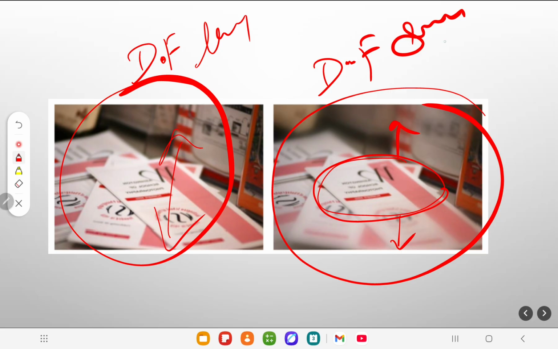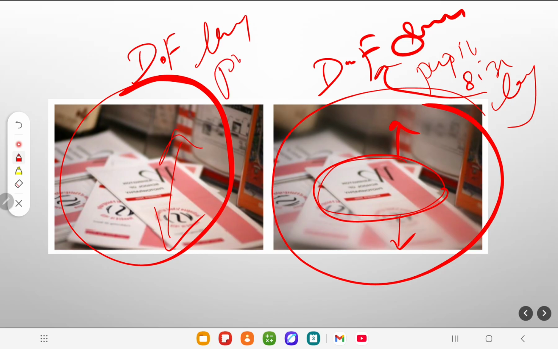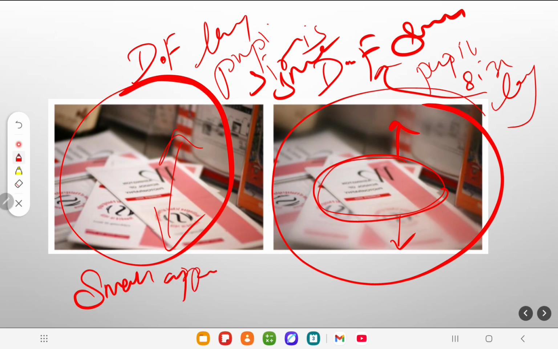For this, I think pupil size is larger, because the larger the pupil size, the smaller the depth of field. It's an inverse relation. So for this, pupil size is smaller; if it is a camera, then a smaller aperture is used. For this, a larger aperture is used for the camera.